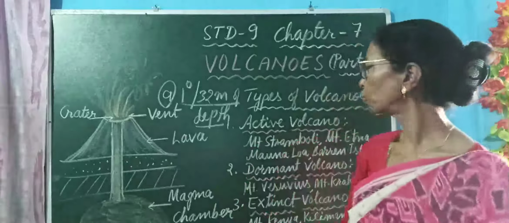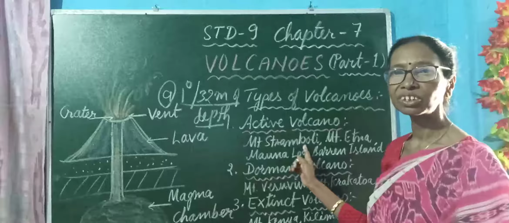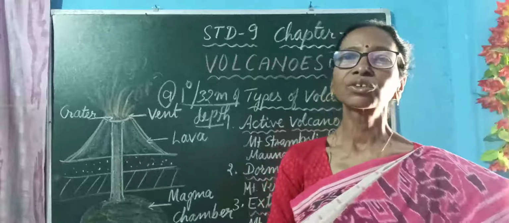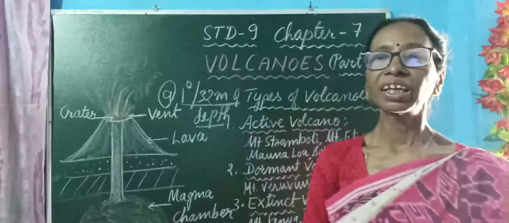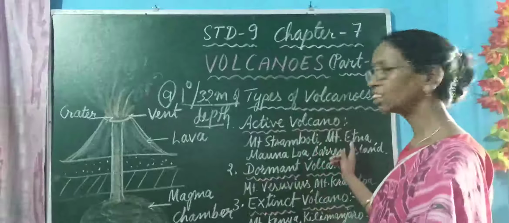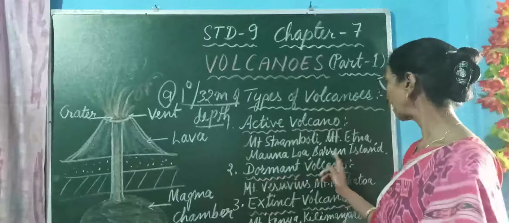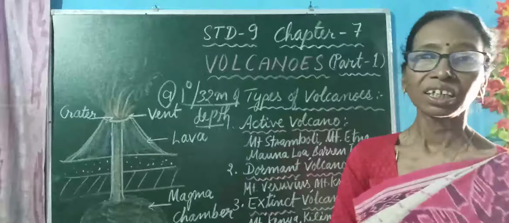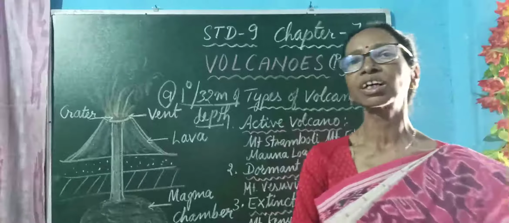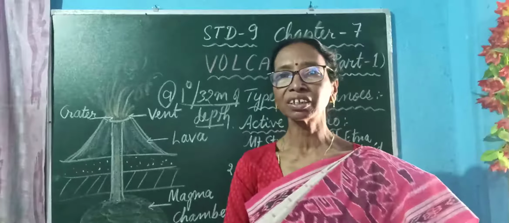Some examples of active volcanoes are Mount Stromboli, which is near Sicily. It is in the Mediterranean Sea, so it is also known as the lighthouse of the Mediterranean. Then Mount Etna in Italy, Mauna Loa in Hawaii Island, and Barren Island in the Andaman and Nicobar Islands. So these are some of the active volcanoes, and they may erupt again and again.